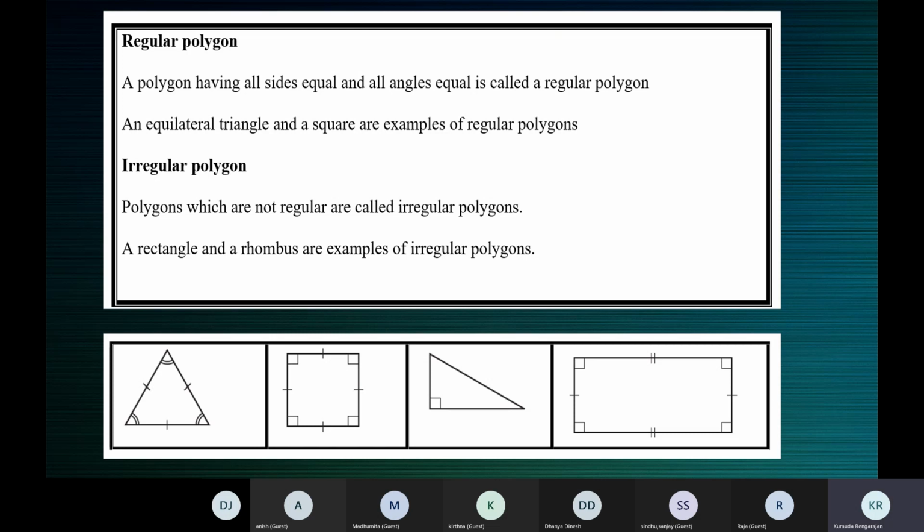Use a protractor and measure the angles. Each of them will be 60 degrees. You draw a very small equilateral triangle, maybe each side equal to 3 centimeters. A small one, 3, 3, 3. There also each angle will measure 60 degrees.